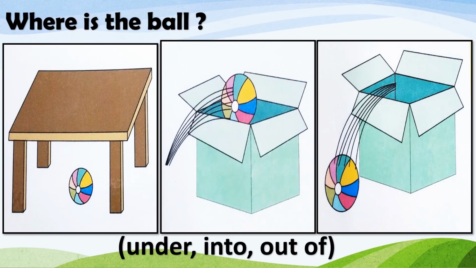Now where is the ball? The ball rolls under the table. The ball flies into the box and the ball falls out of the box. So parents, while you are doing this, you can ask questions like where is the ball flying, is the ball flying out or in. You can give some options also.